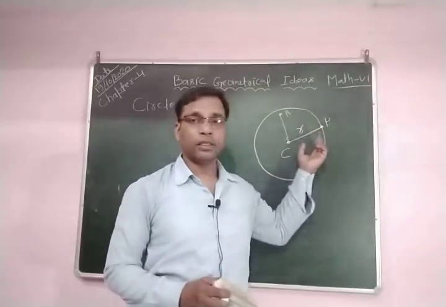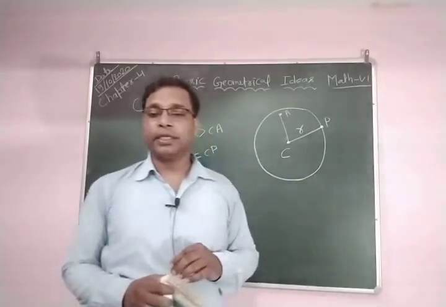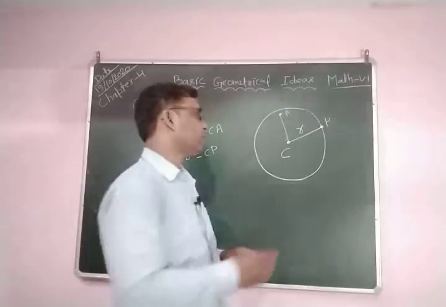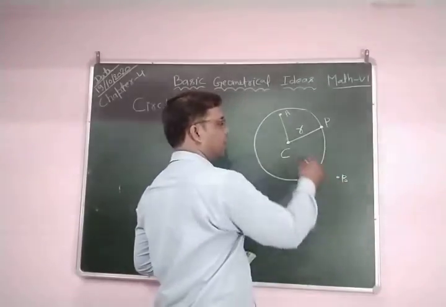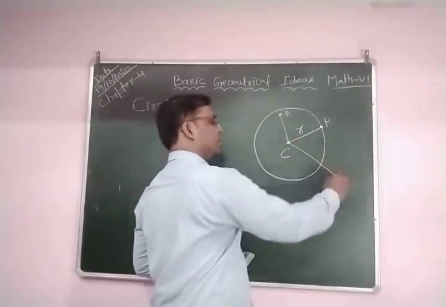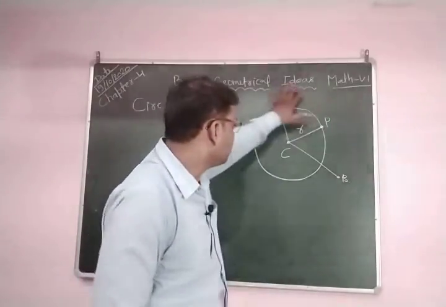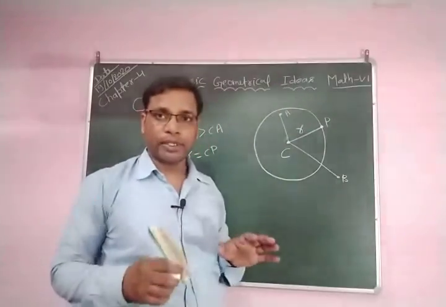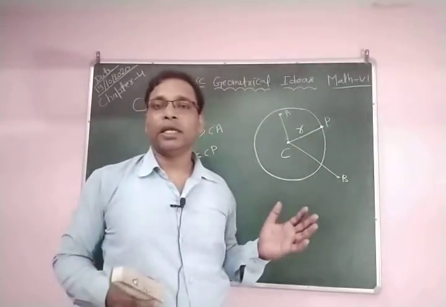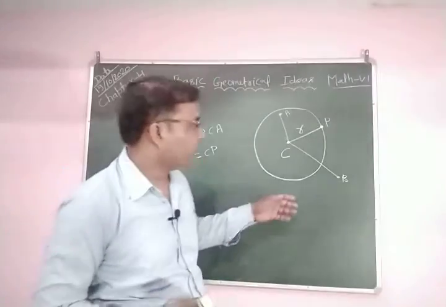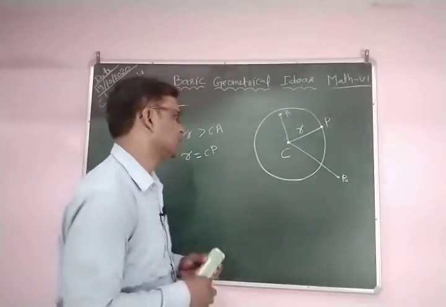So P lies on the circle, A lies in the interior of the circle, and for the exterior of the circle, if any point B lies outside of the circle, this point is called an exterior point. All the region of the plane which is outside of the circle is called the exterior region, and a point which lies outside the circle is called an exterior point.